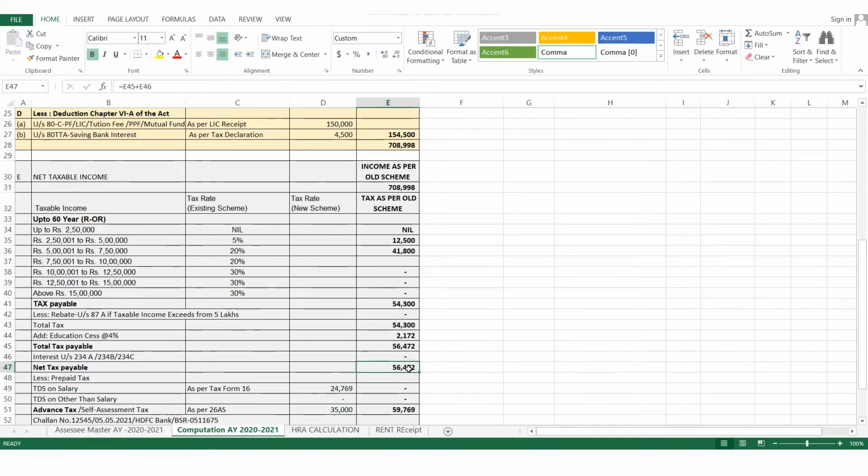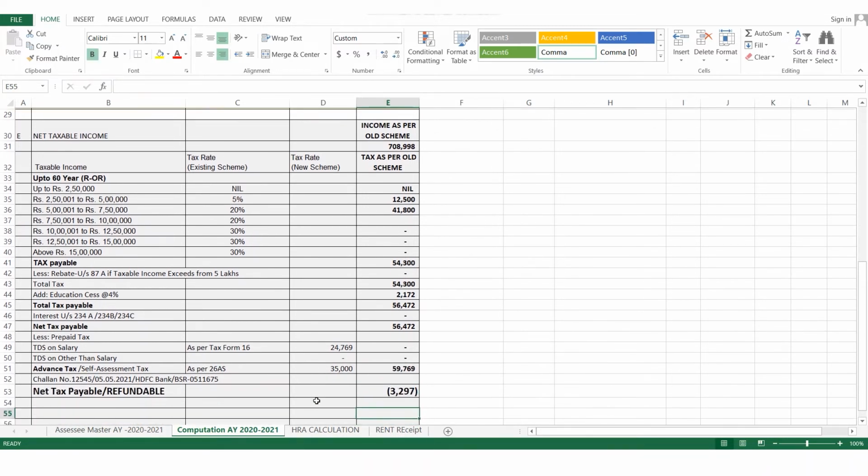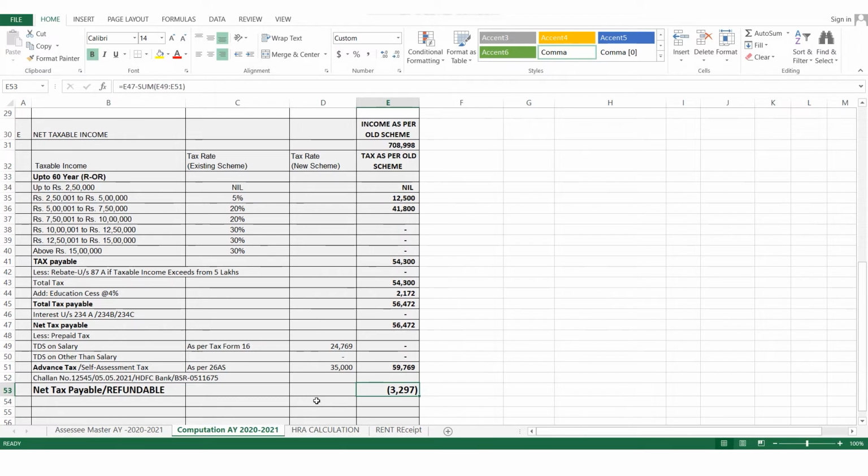The total tax liability of Mr. Rohan Bajaj is 56,472 rupees. But as per Form 16, his TDS deducted is 24,769 rupees. So he needs to pay advance tax, or you can say self-assessment tax, of rupees 35,000. And the net amount would be, in case Mr. Rohan Bajaj had paid some excess amount, refundable to Mr. Rohan Bajaj.